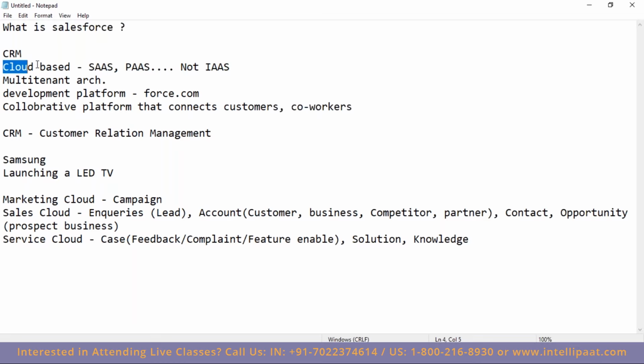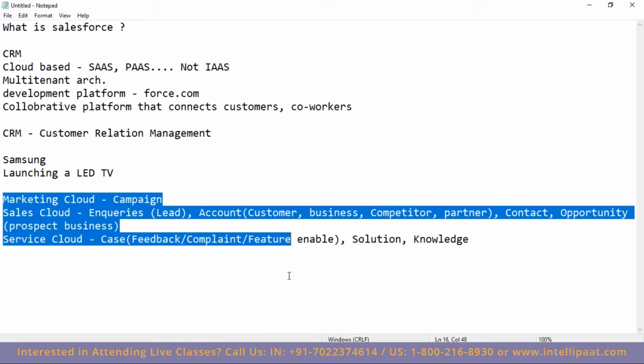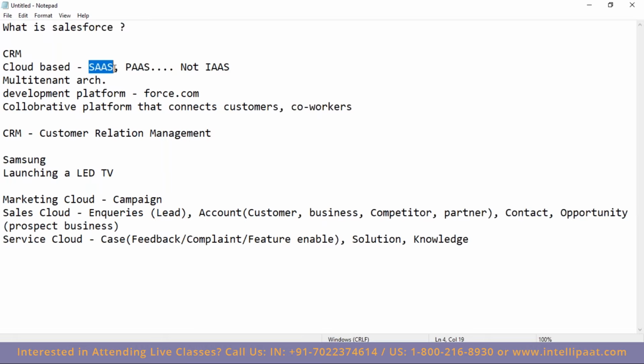Okay, then yes, this is cloud-based. So this is all about the CRM which we are talking about. This is software as a service. Yes, it's providing the software to us. And the software maintenance and everything is taken care of by Salesforce. We need not do anything. So that's why it is software as a service.